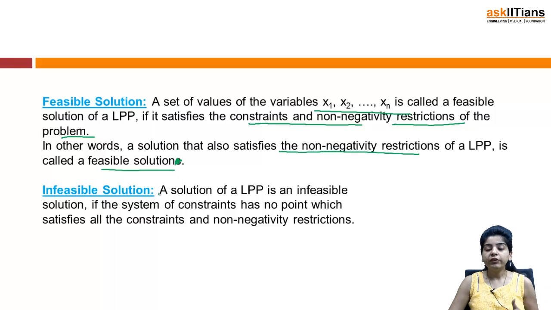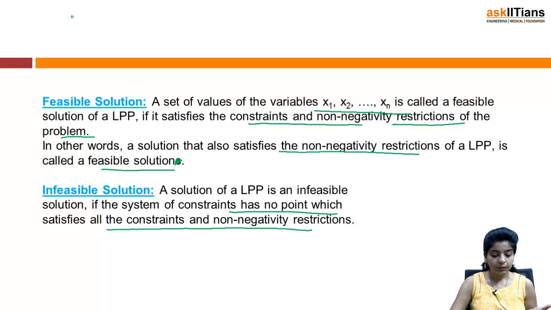Then similarly we have infeasible solutions. A solution of an LPP is called an infeasible solution if the system of constraints has no point which satisfies all the constraints and non-negativity restrictions. Feasible just has to do with the non-negativity restrictions, solution you know. So let us just take an example here also.